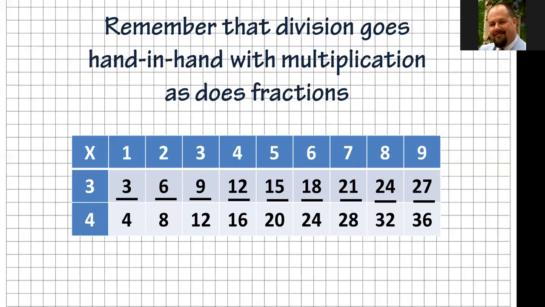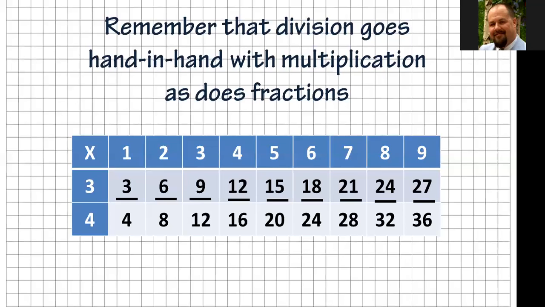Those are all fractions, and we're going to see how these are what we call equal fractions. All these fractions all the way across are equivalent because they both have the root of 3 and 4. We're just multiplying each fraction by the numbers that are going across the top there.